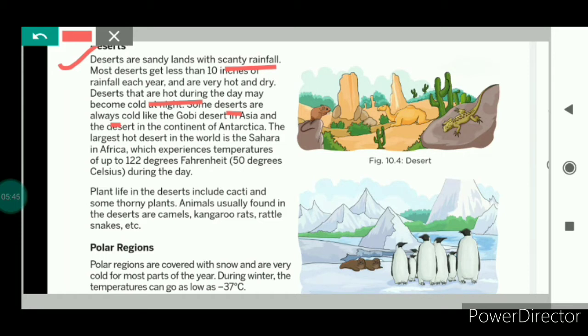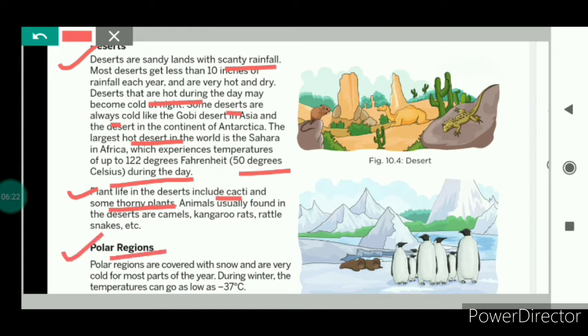And if we talk about the Sahara desert, that is the largest hot desert in the world. In the Sahara desert, we may experience temperatures up to 50 degrees Celsius during the day. So it is very hot. And the plant life in the deserts includes cacti and some thorny plants. Only in the deserts are such plants found which require very little water to survive, because we know that in the deserts there is very little water.